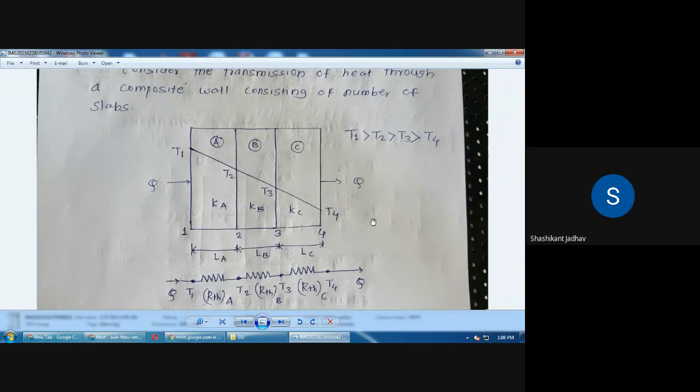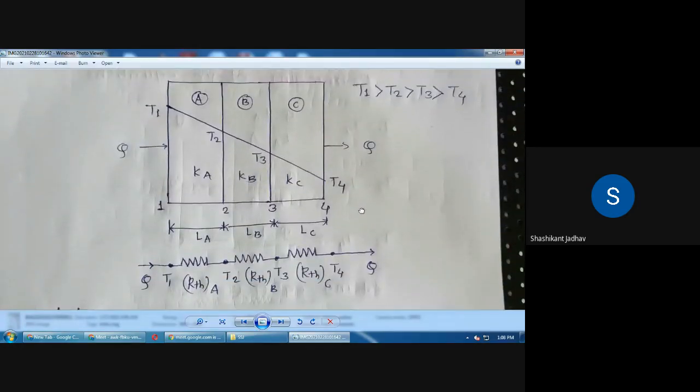After completion of the diagram, put the message in the chat box, then I will proceed. Okay, is the diagram over or is anyone remaining?